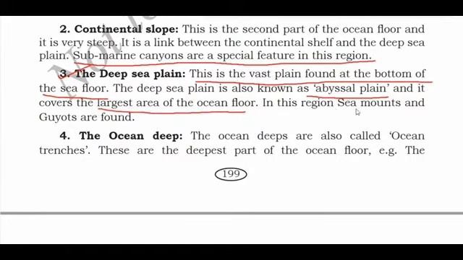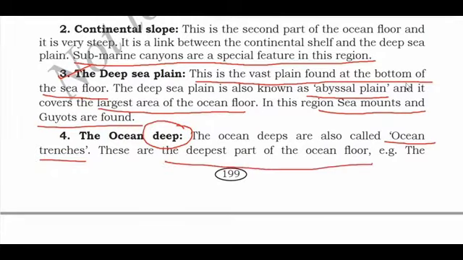In this region, sea mounts and fjords are found. Sea mounts as well as fjords are found in this deep sea plain. Next, the last one is the ocean deep. The ocean deeps are also called ocean trenches. These are the deepest part of the ocean floor, as you can understand from the name ocean deep.